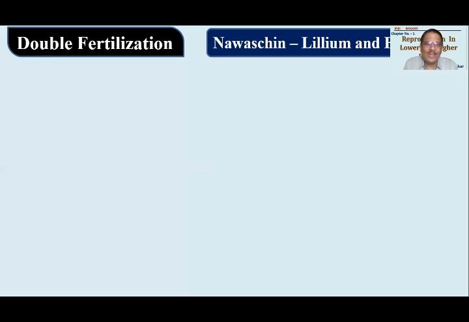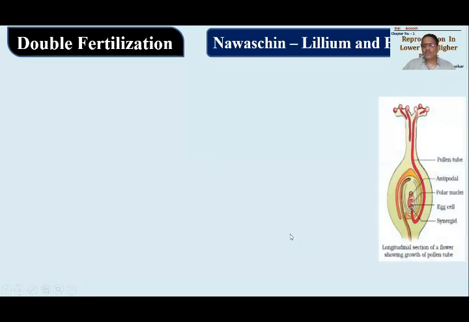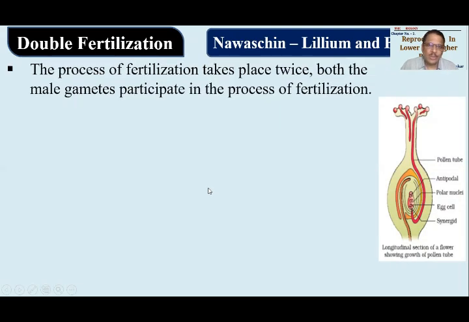We are currently going for double fertilization, which is a characteristic feature of angiosperms. Navashin tried to find it out using lilium and fritillaria type of plants, उन्होंने उसको यूज किया. Now what is this double fertilization and how does it happen? We have to start the story right again from pollination. Okay, so why is it called double fertilization? उसका definition पहले देख लो.